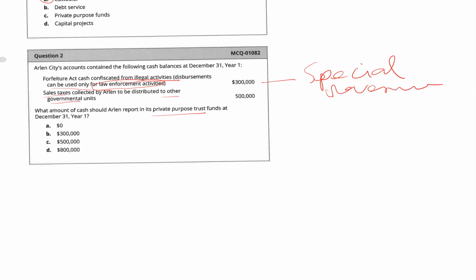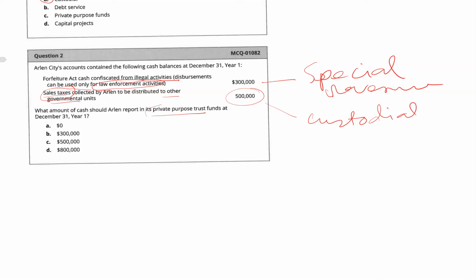On the other hand, the sales tax they collected will be distributed to other governmental units, so it sounds like a custodial fund, because under custodial you will see there are three categories, and one is the sales tax collection fund.